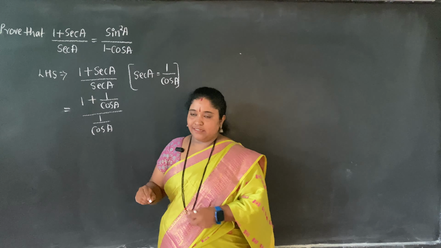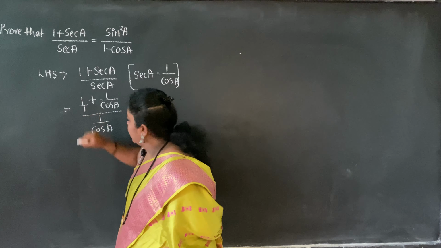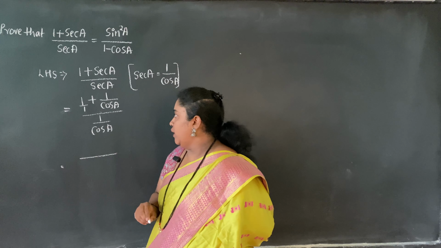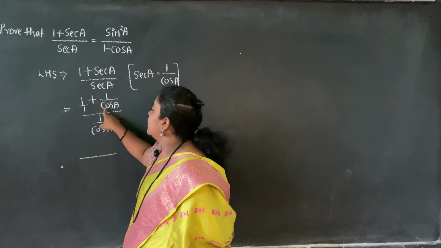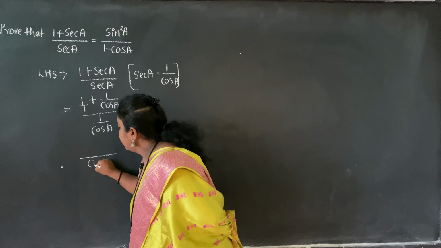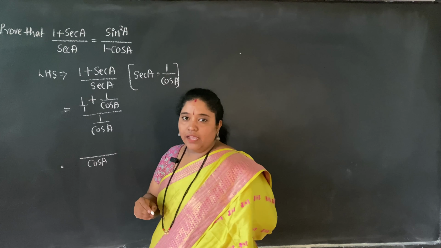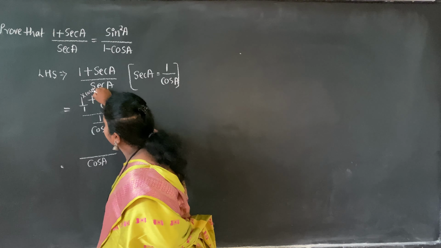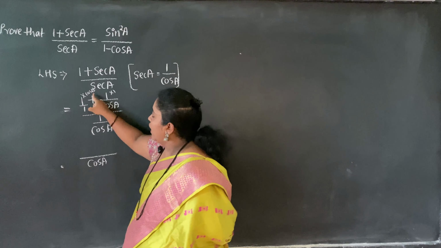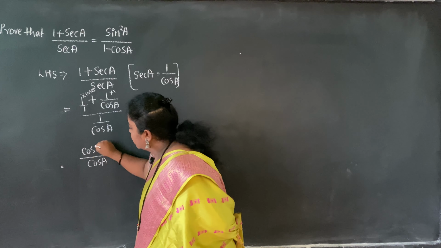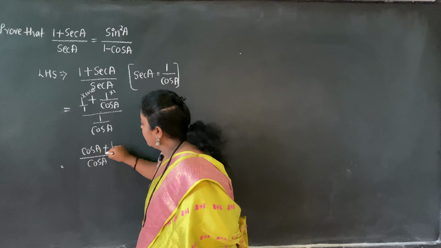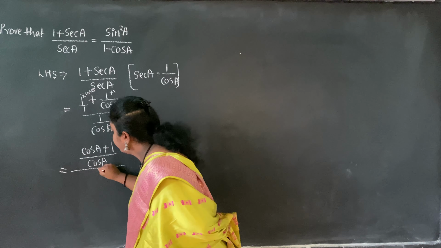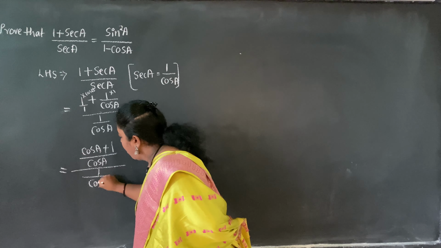I hope it is understood. See here, I'll write 1 to take the LCM. In the numerator part, if I want to take the LCM of 1 and cos A, the LCM will be cos A. I need to multiply by cos A and I need to multiply by 1. 1 into cos A will become cos A plus 1 into 1, 1, whole divided by what you already have in the denominator, that is 1 by cos A.